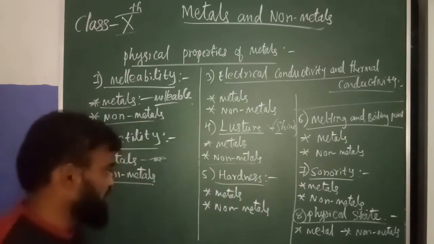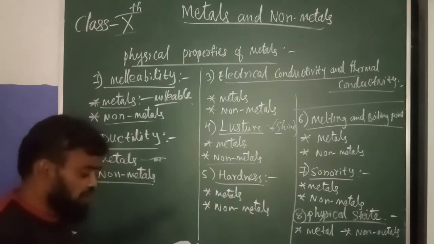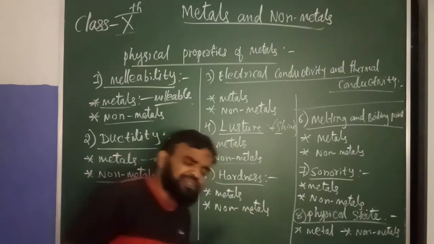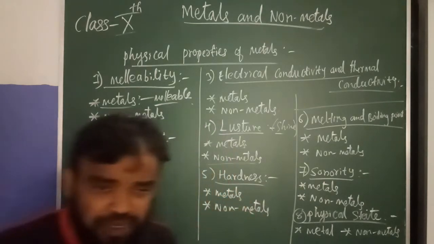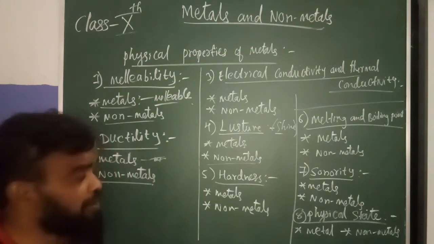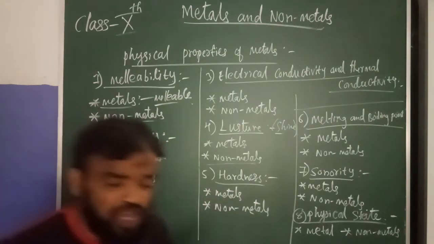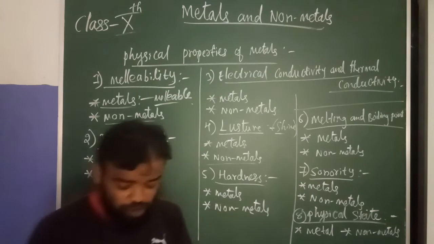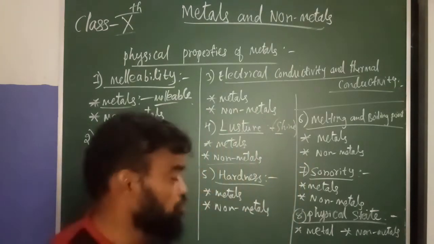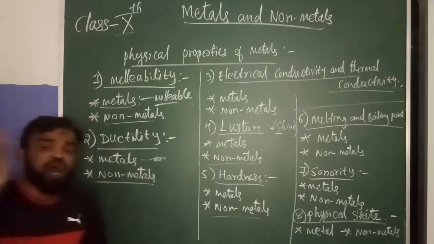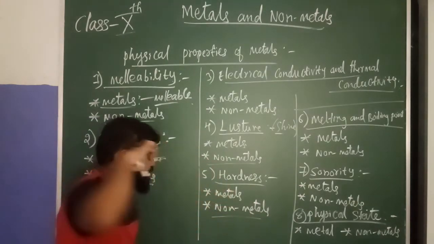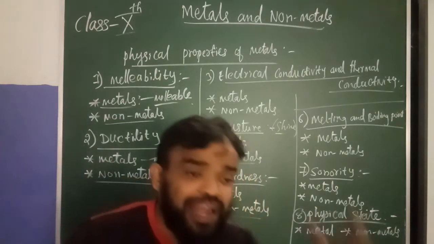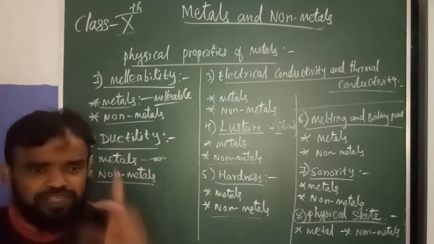Understood? Hardness. Metals are hard, but some metals are soft, just like sodium and potassium, which are soft metals that we can cut. Non-metals are mostly soft, but some are hard. For example, diamond is a non-metal that is very hard. Understood? This is one example of that.